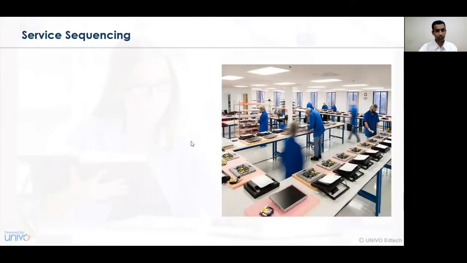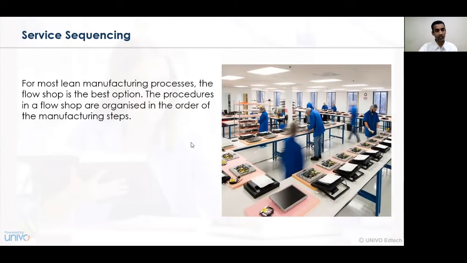Now let's understand what we mean by service sequencing. In a manufacturing organization, all the activities undertaken are conducted on the basis of lean manufacturing processes, which may relate to a job shop activity or a flow shop activity. Usually, the best option utilized is the flow shop.